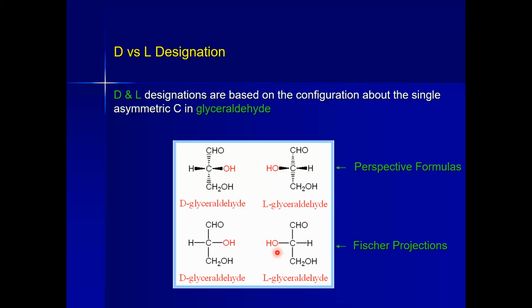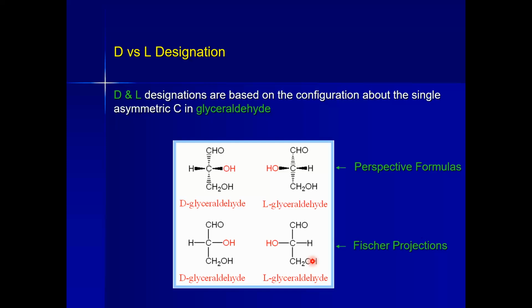Similarly, glucose has 16 stereoisomers: 8 would have this hydroxyl on the left side, and 8 would have it on the right side.